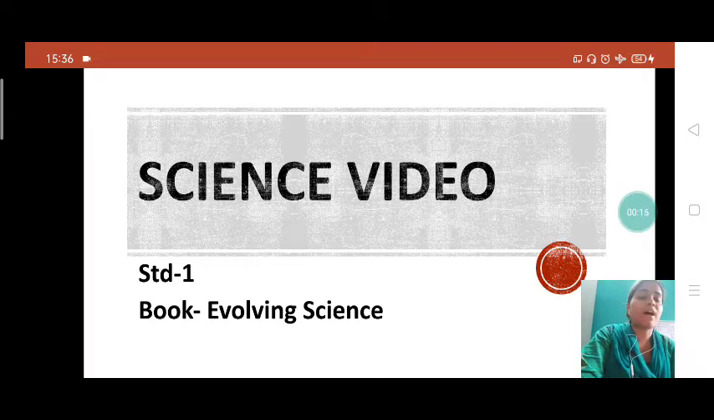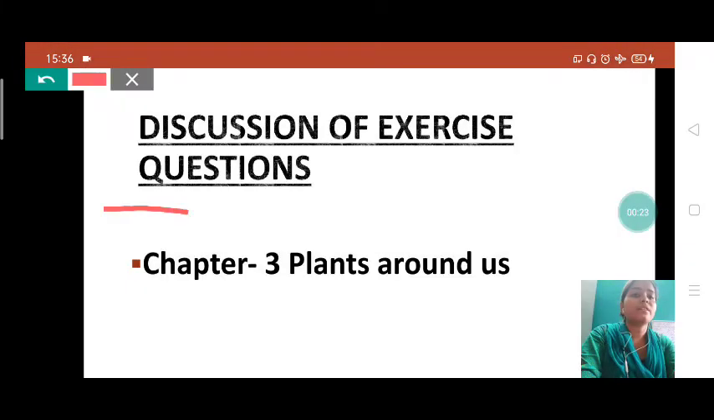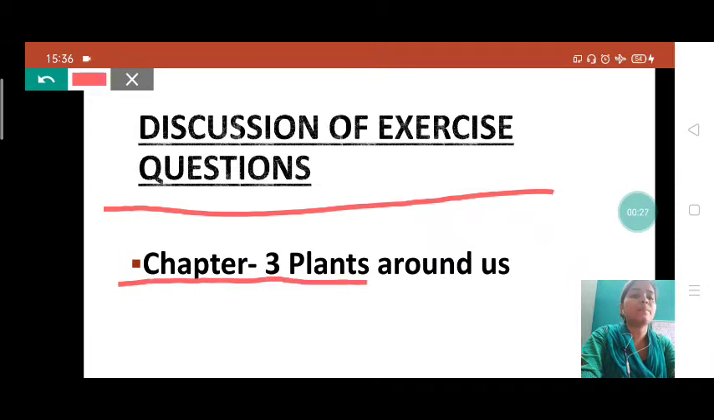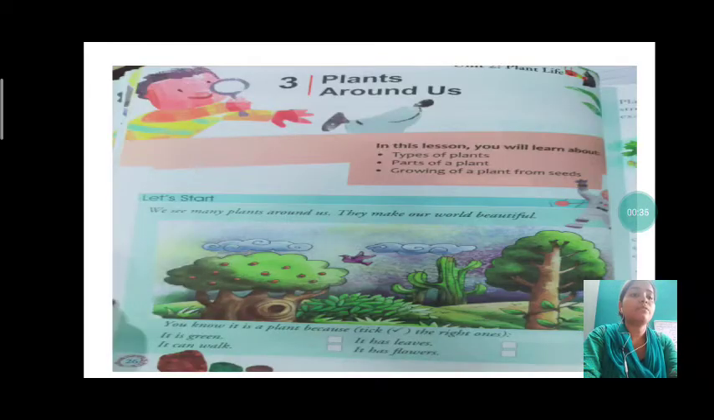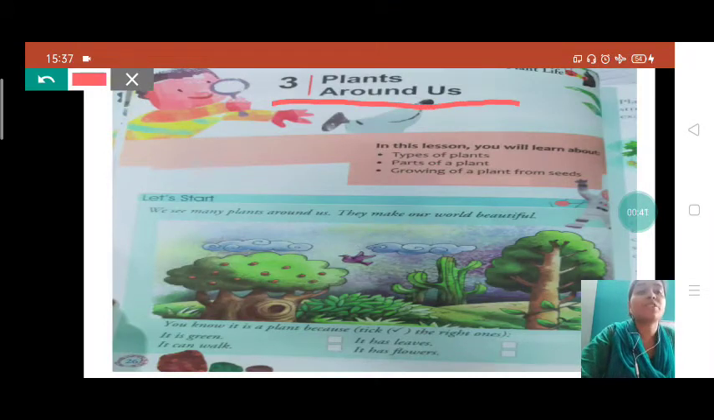Today students we will discuss exercise questions of chapter number 3. See here, discussion of exercise questions of chapter 3, that is Plants Around Us. We have already learnt about this chapter students. Today we will do the exercise. Before starting the exercise, let's remember something from this chapter.